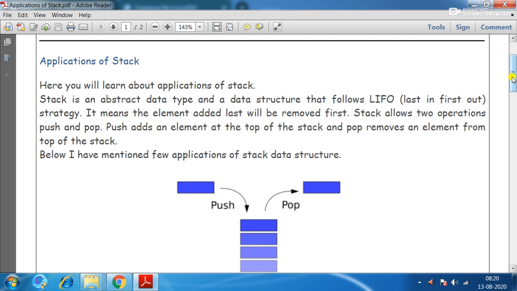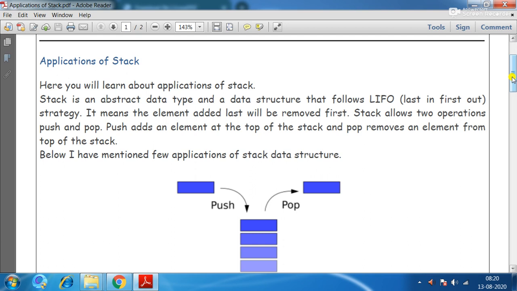non-primitive linear data structure. In our last videos we also discussed types of data structure, primitive and non-primitive. In primitive data structures we discussed integer, float, character, arrays, pointers, and in non-primitive data structures we discussed linear and non-linear.